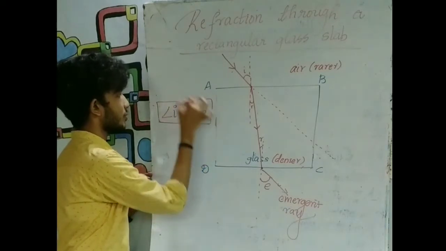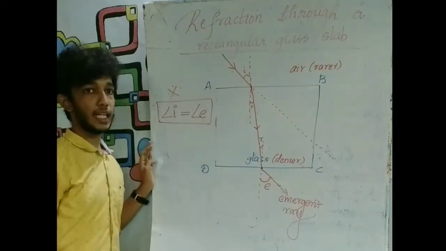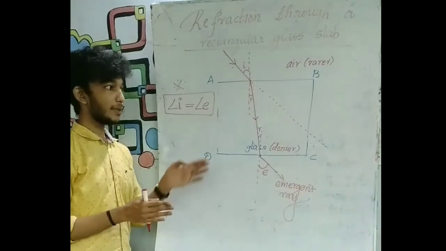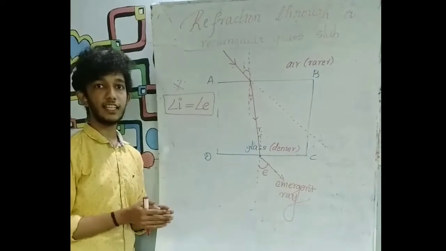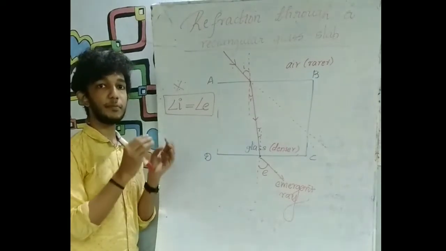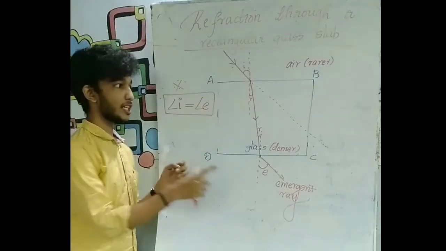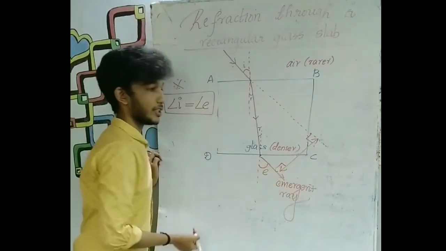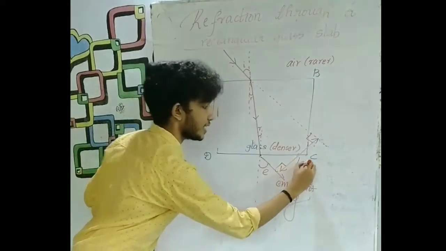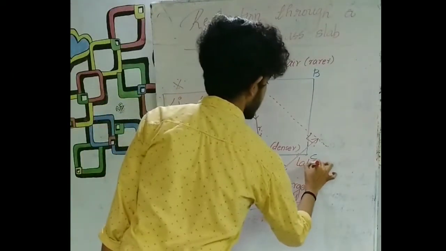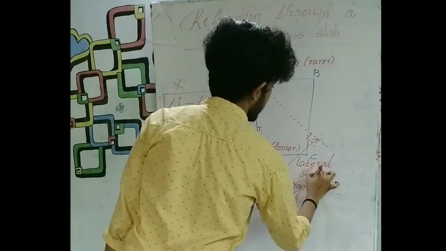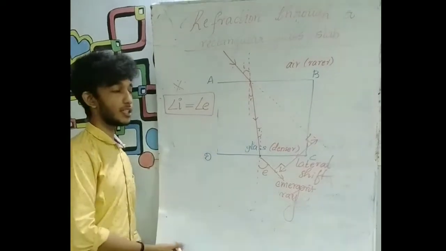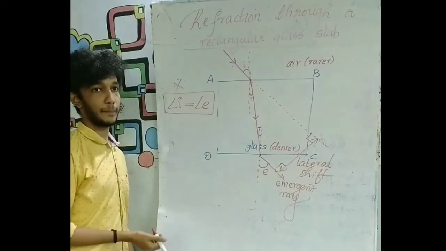This is an important property regarding refraction by a glass slab. We have seen that the incident ray is parallel to the emergent ray, but there is a slight shift between them. That is, the perpendicular distance between the emergent ray and the incident ray is this distance. The perpendicular distance between the incident ray and the emergent ray is known as lateral shift. An important term, lateral shift. There can be one more question: What is lateral shift? It is the perpendicular distance between the incident ray and the emergent ray.